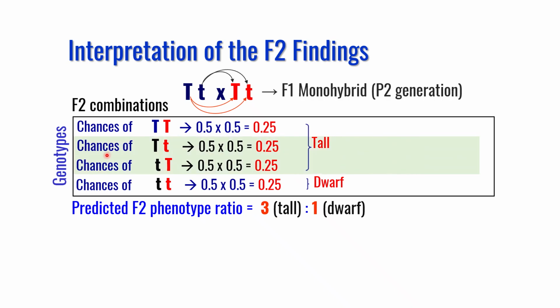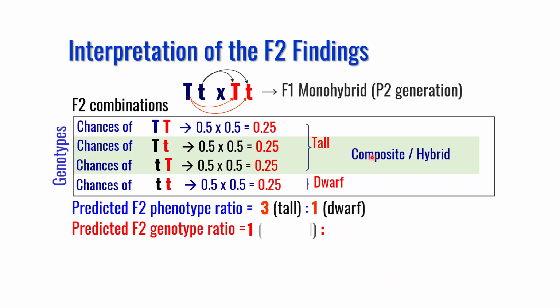However, there is a catch here. These two are tall phenotype or dominant phenotype, but they are hybrid or composite. Therefore, genotypic ratio will be 1:2:1. So one pure tall, two hybrid tall, and one pure dwarf.